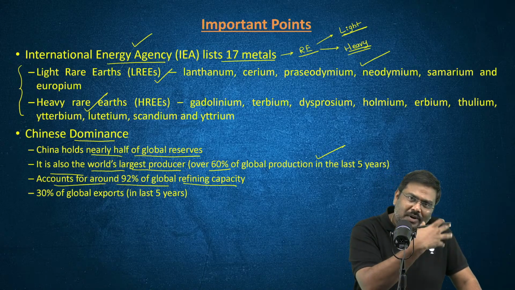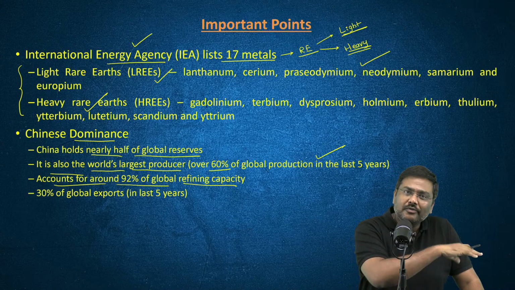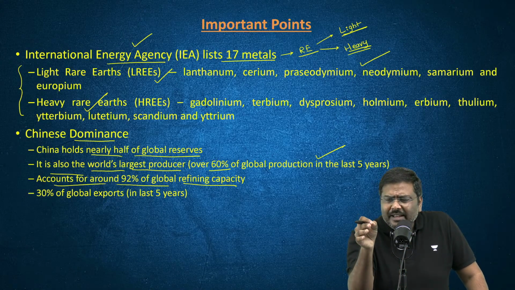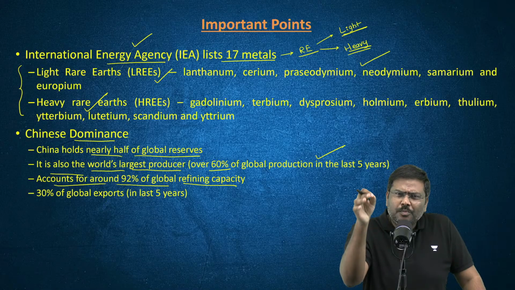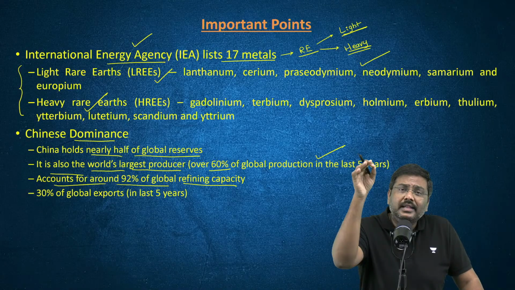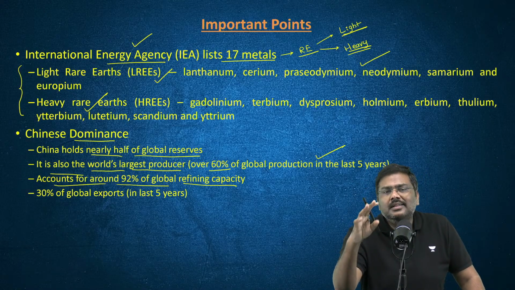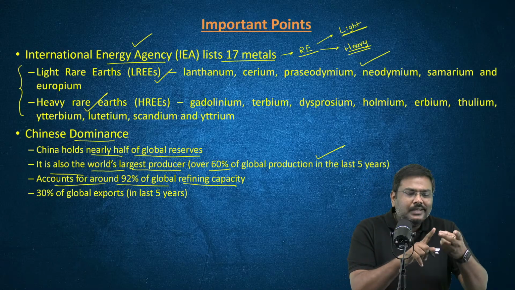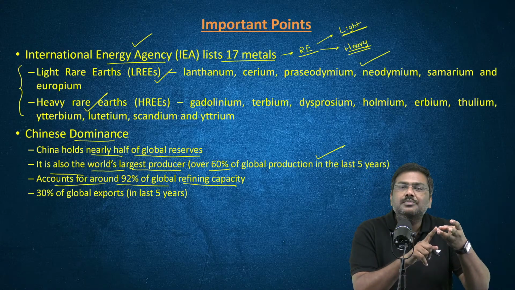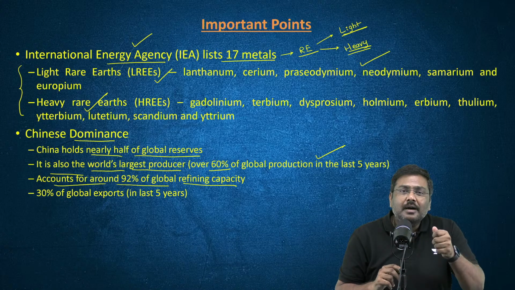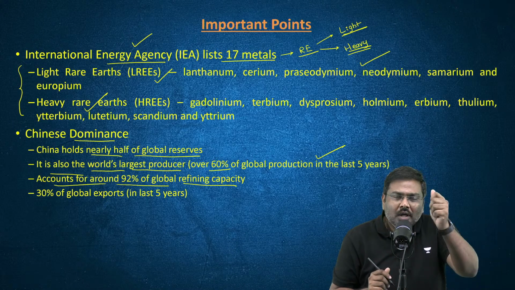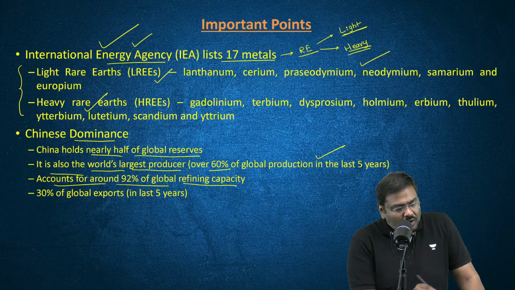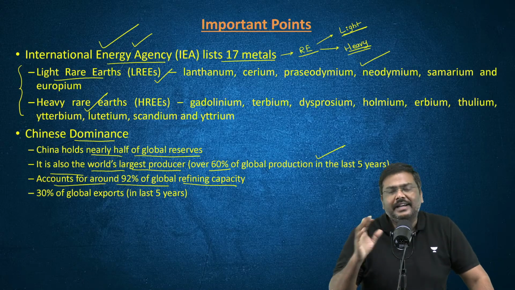And more than 30% of exports in the global market have been satisfied by exports from China in the last 5 years. So in terms of production, refining, and export, China plays a very, very dominant role in the rare earth sector.